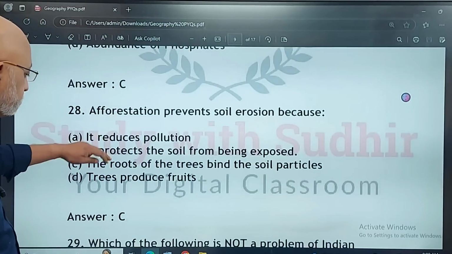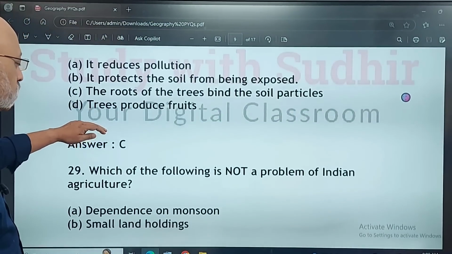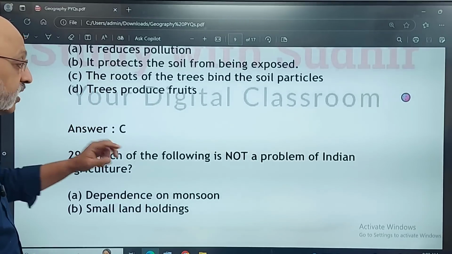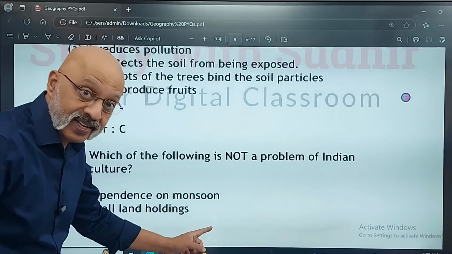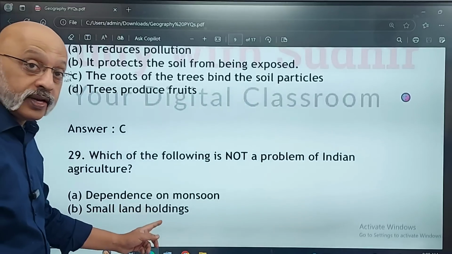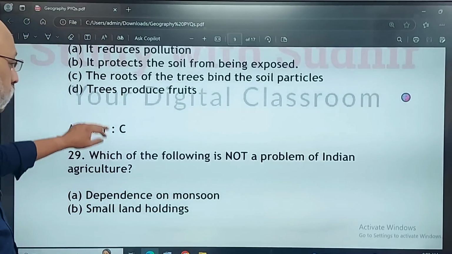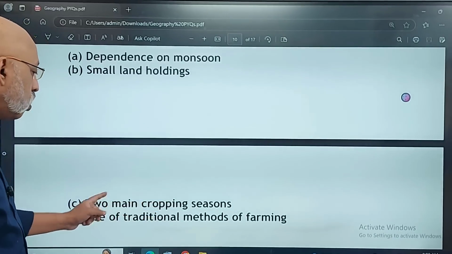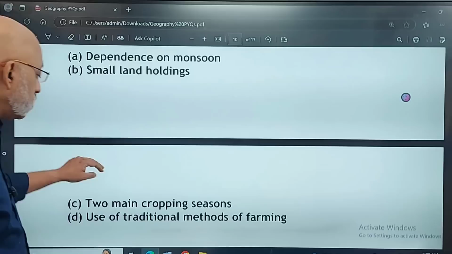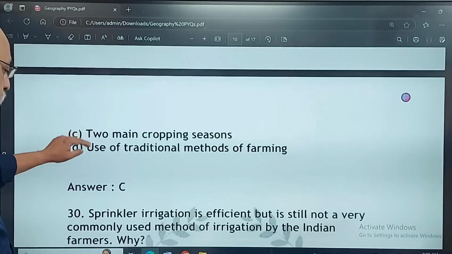Which of the following is not a problem of Indian agriculture? Not a problem. Dependence on monsoon, that is a problem. Small land holdings, that is a problem. Okay, they are asking not a problem. Two main cropping seasons or use of traditional methods, that is also a problem. So option C is the correct option.